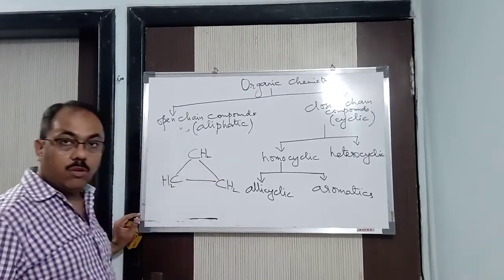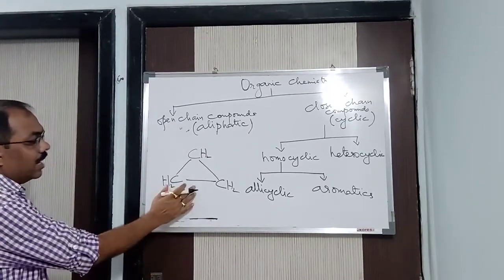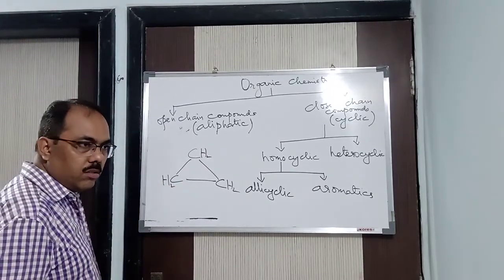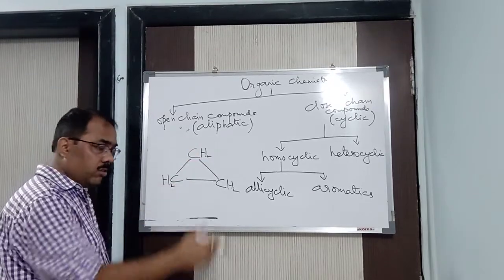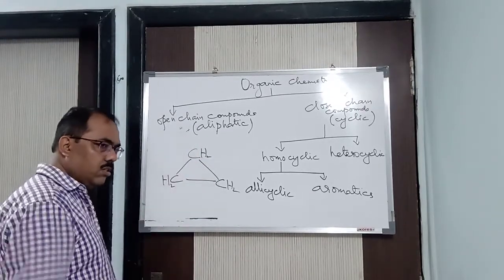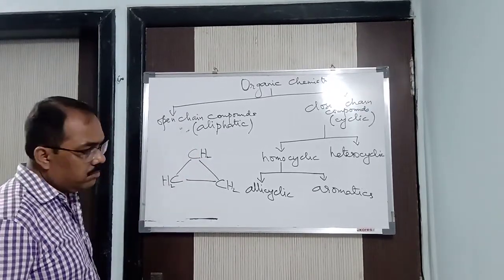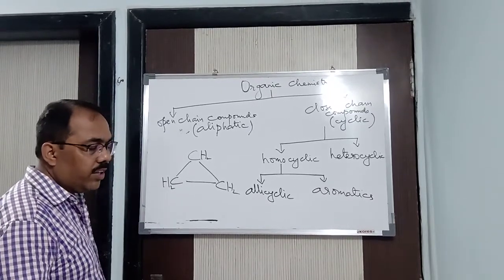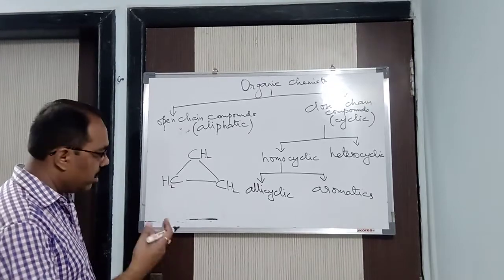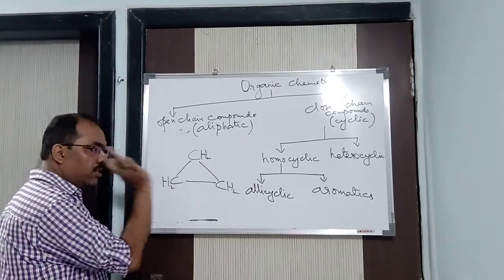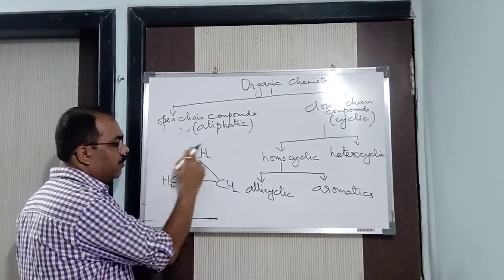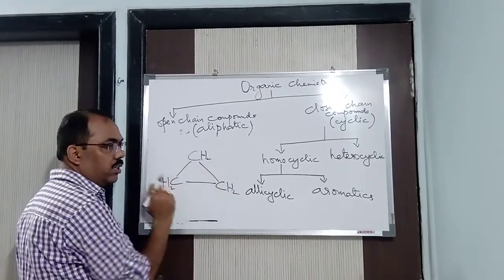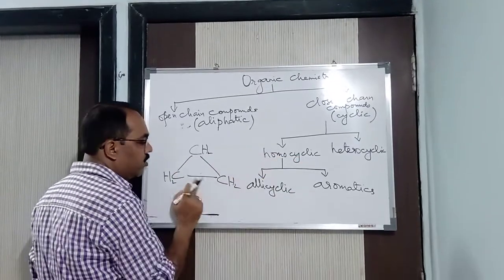Can you see it here? Only carbon and hydrogen is there. So it is known as what? Alicyclic. This compound is alicyclic. I am not going to the name. Naming I will do later on. Just understand the branch. Now don't ask me the name. I can tell you the name, but you will not understand. You will get confused unnecessarily. So when I do the nomenclature, at that time you will understand it. Now just understand what I am telling you. That is, alicyclic means it is having only carbon and hydrogen in the ring. In case of homocyclic compound, that is called alicyclic.